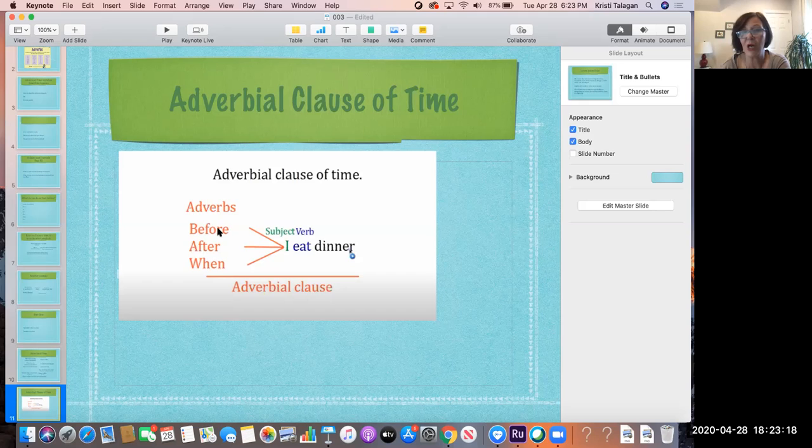I eat dinner by itself is a sentence, and we don't need a comma. But if we put these adverbs at the beginning of the main clause, then we do have to put a comma here. So before I eat dinner, after I eat dinner, when I eat dinner is a clause.